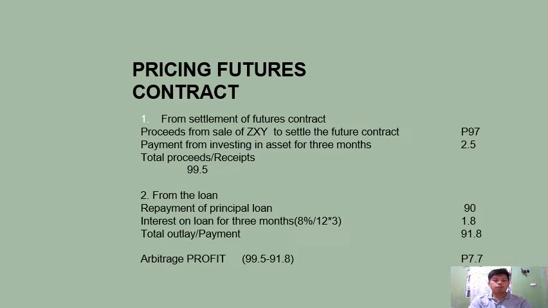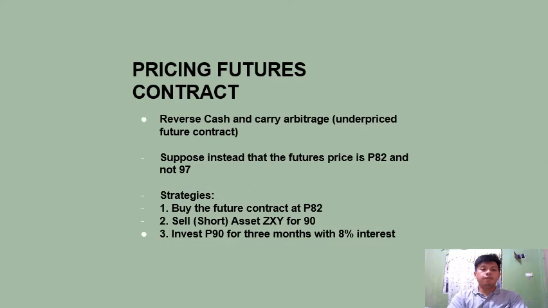Now our total outlay or payment is 91.8 pesos. So we just deduct the total payment from the total proceeds of 99.5, and we have the arbitrage profit of 7.7 pesos.